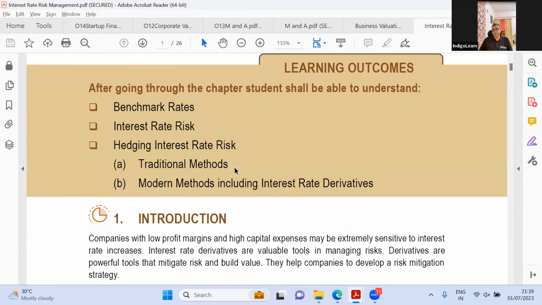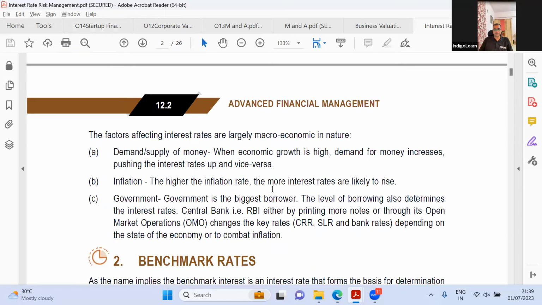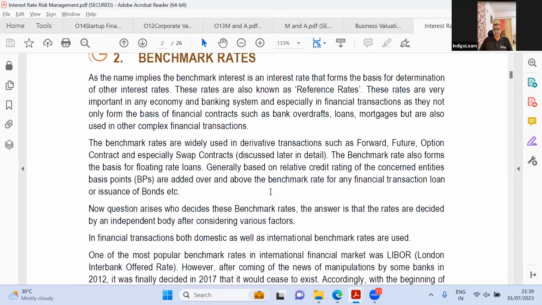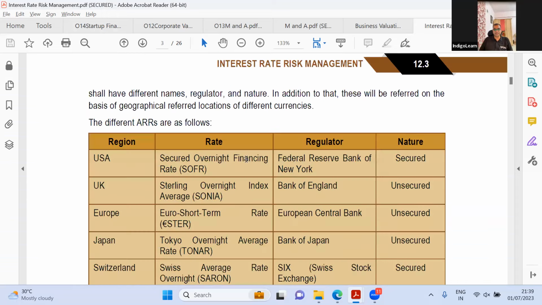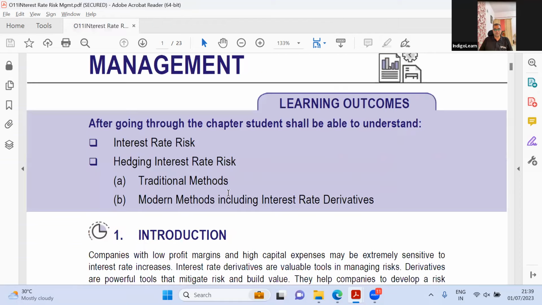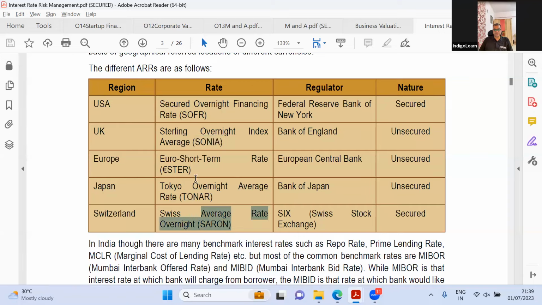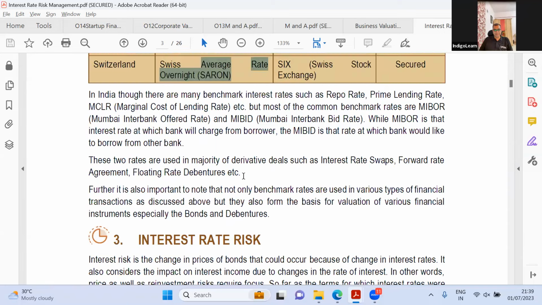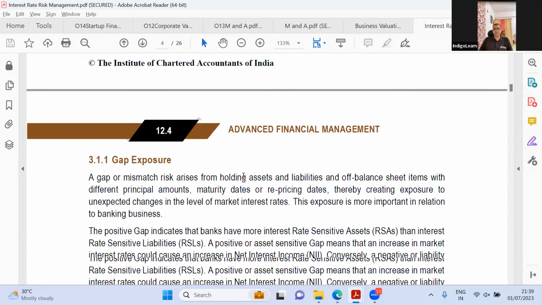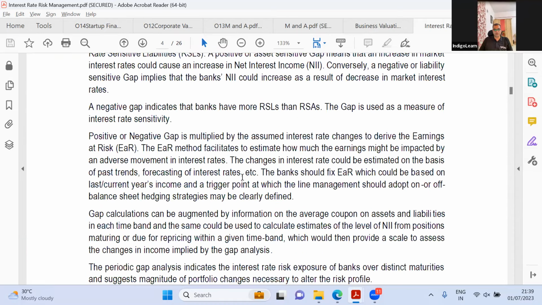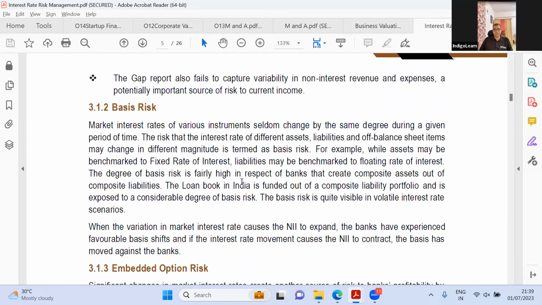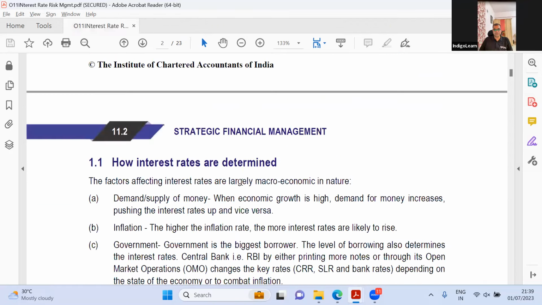Benchmark rate. So here, guys, if you remember, I was telling you that LIBOR is no longer relevant, and we have some new terms in addition to LIBOR. So SOFR and other stuff. See, SOFR, I was telling you. So SOFR and SONIA, same stuff. That was not there in the earlier syllabus. It is there in the new syllabus. You have the Tokyo rate, Swiss rate, a bunch of that. So they have added those aspects because questions on LIBOR can no longer be given, as LIBOR is no longer relevant. Other than that, it is all pretty much the same. There is not much of a change here.